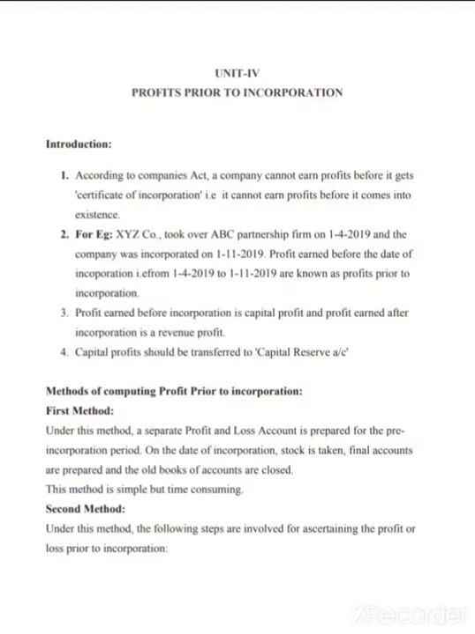Now, let's say, for example, there is a partnership firm which is ABC partnership firm, and XYZ company took over the ABC partnership firm on 1/4/2019. Assume the incorporation certificate was given on 1st of November 2019. So any profit which has been earned during this period shall be treated as the capital profit. I repeat, any profits which have been earned during this period will be treated as your capital profit.